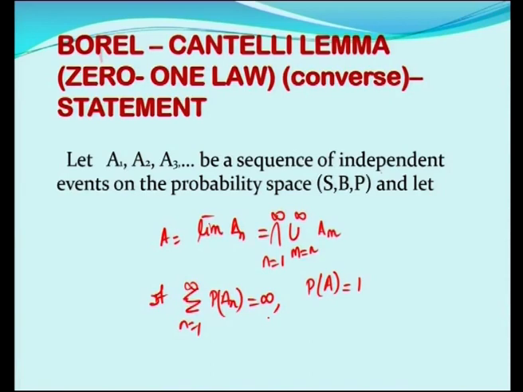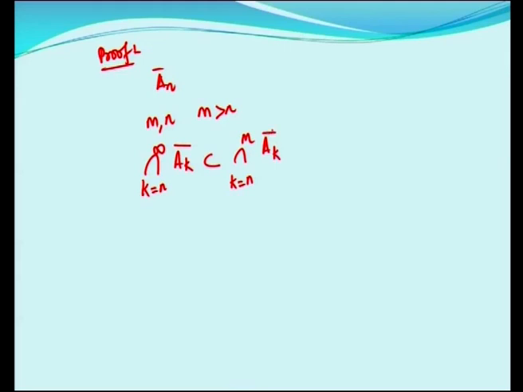Taking the usual notation, the proof says that An bar is the complement of An in the space S minus An. We have for m, n, where m is greater than n, the intersection k is equal to n to infinity Ak bar, that is the complement, is contained in the intersection k is equal to n to m Ak bar.